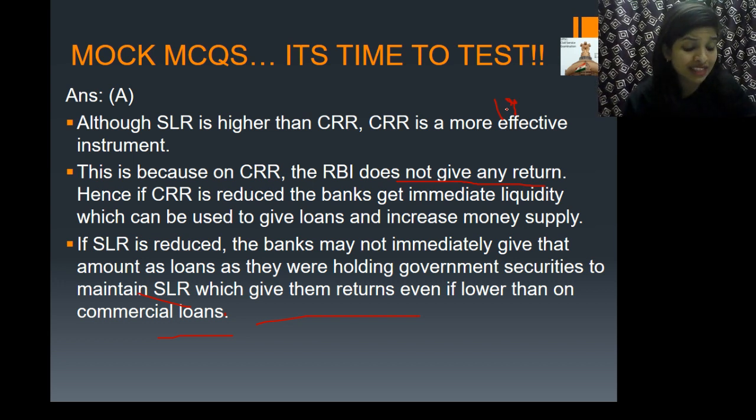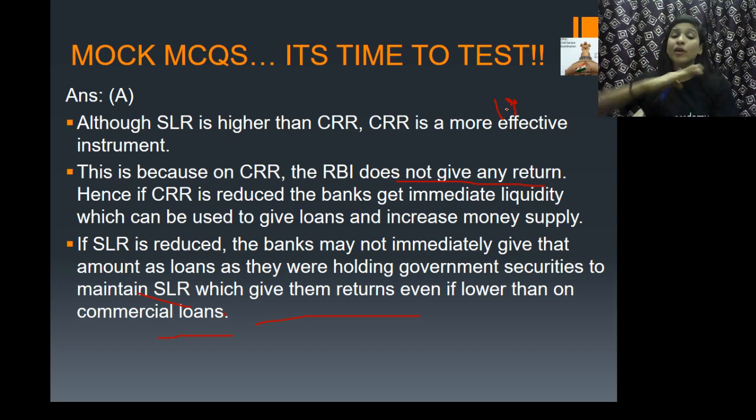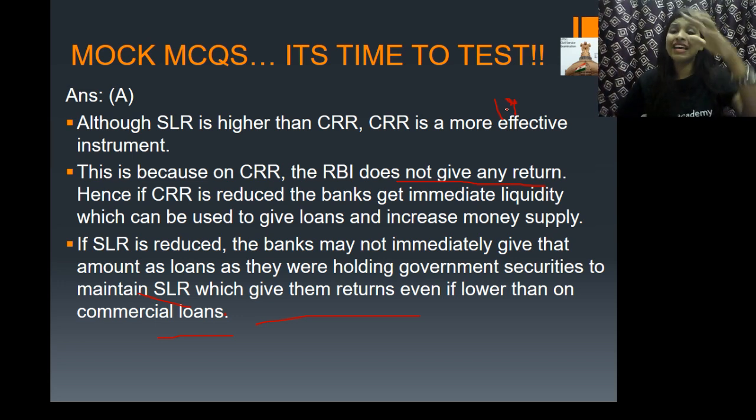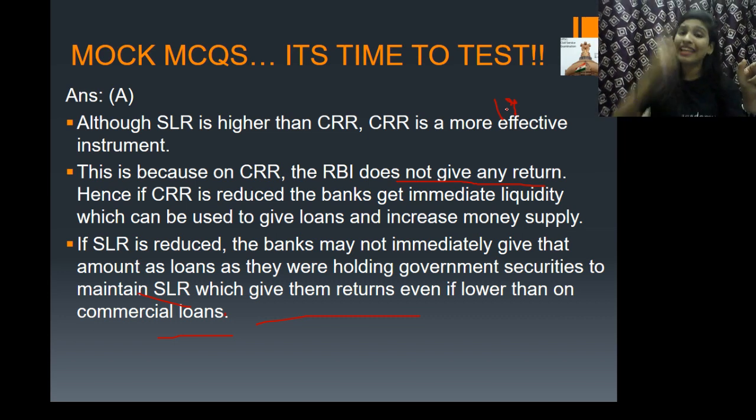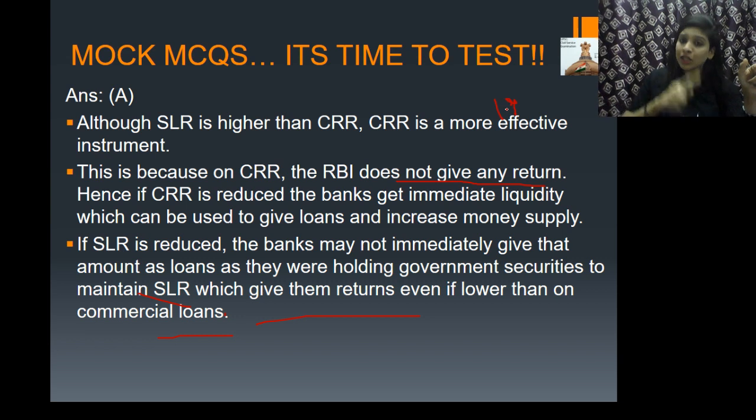When there is an increase in SLR or CRR, obviously there will be a direct effect on inflation. When your CRR is more, what happens? Then there will be less money supply in the economy. That time there will not be inflation. Whereas when your cash reserve ratio is reduced, automatically more money supply will be there in the economy. What happens in that case? It literally leads to inflation.